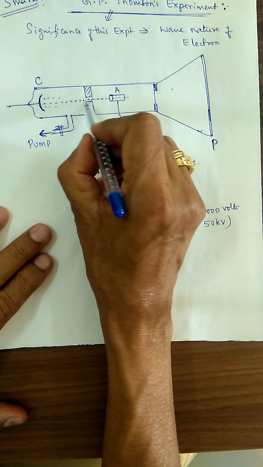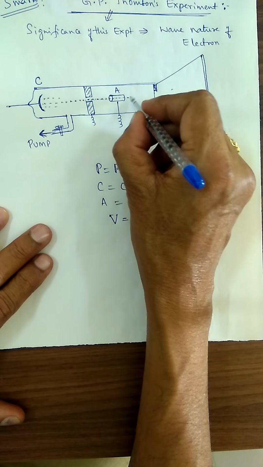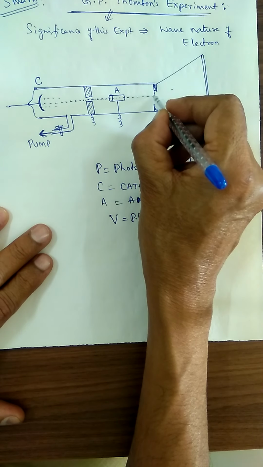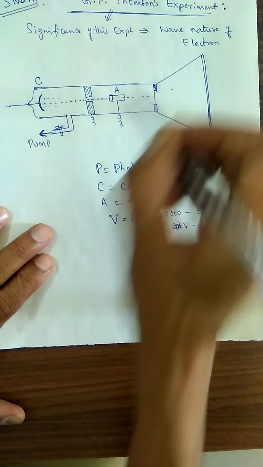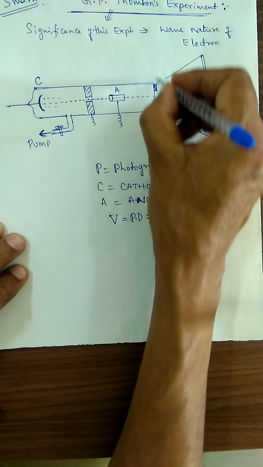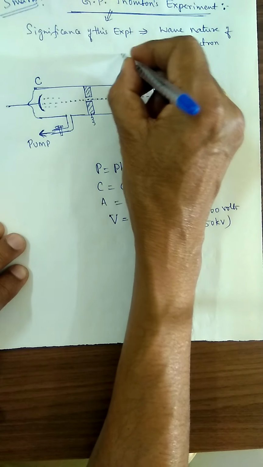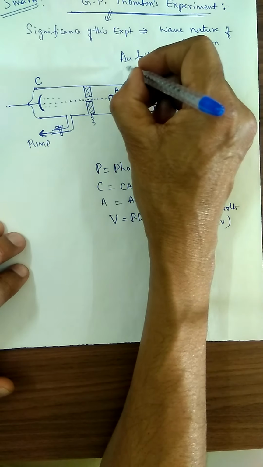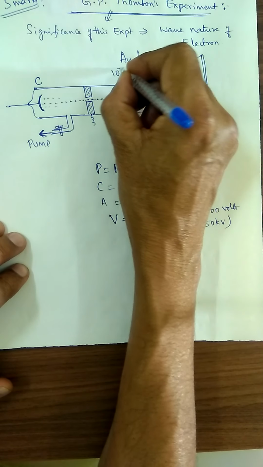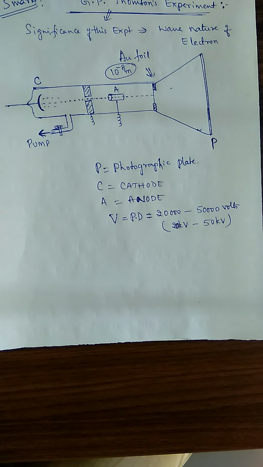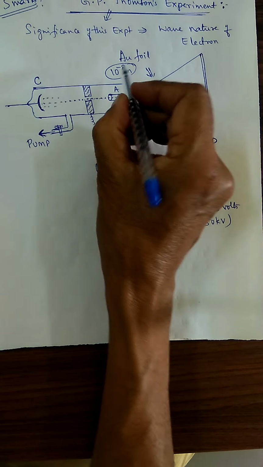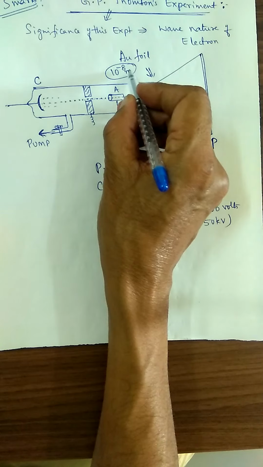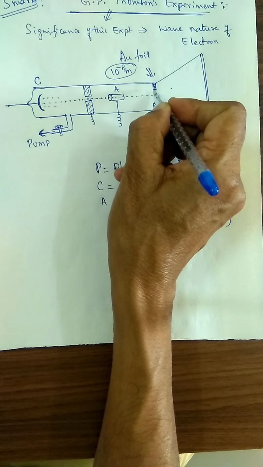Once they are moving with a high kinetic energy, they move in a straight line and are incident on this gold foil. This gold foil has a very small thickness, 10 to the power minus 8 meter. It has been taken here.